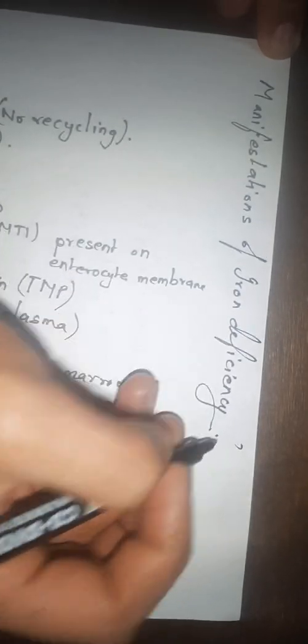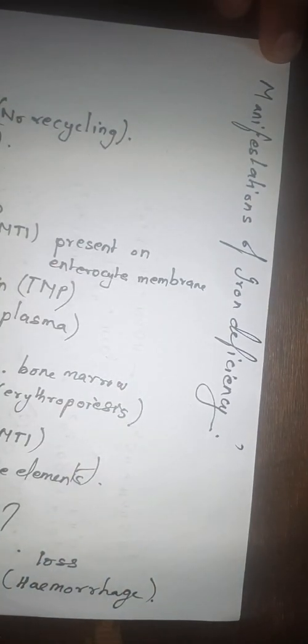This will be part of the next lecture. In this video, we will talk about the manifestations of iron deficiency.